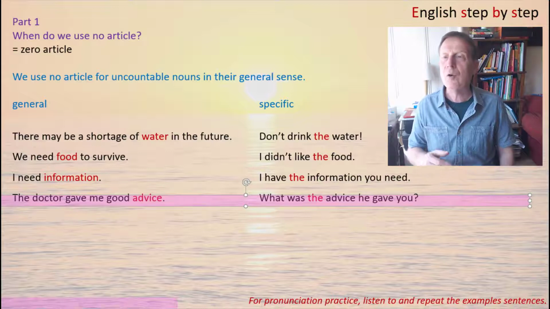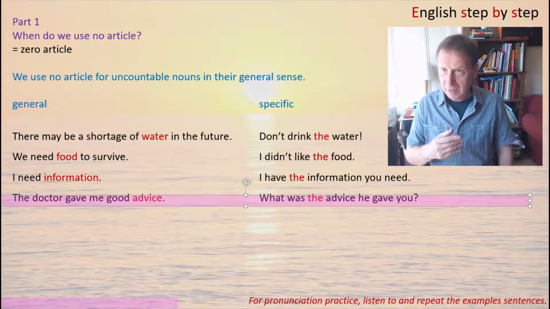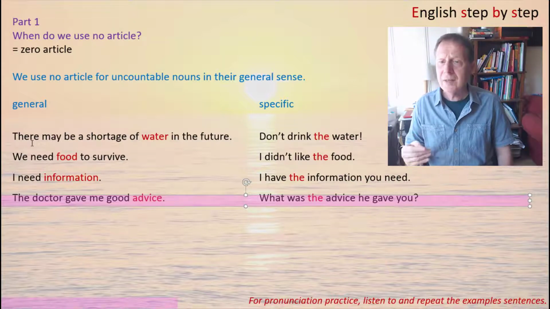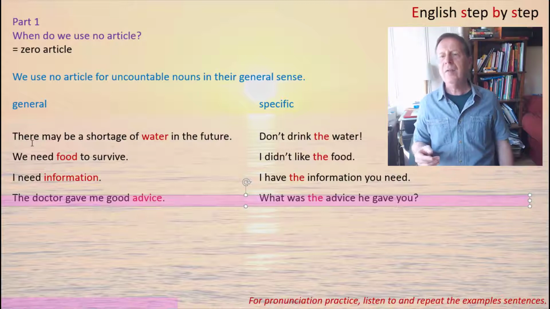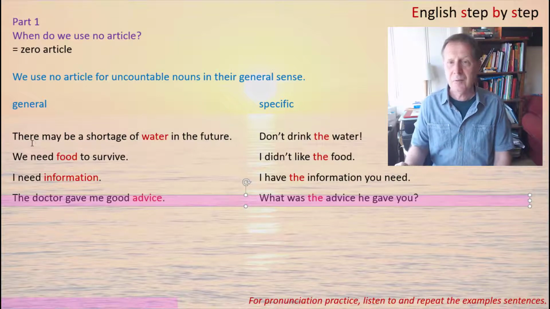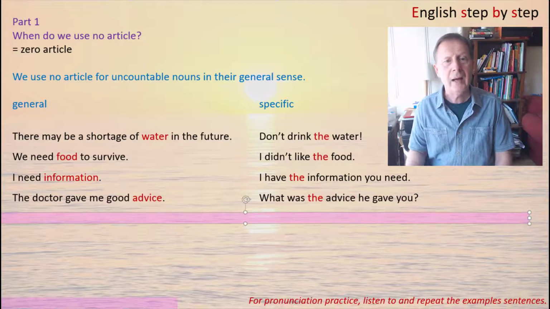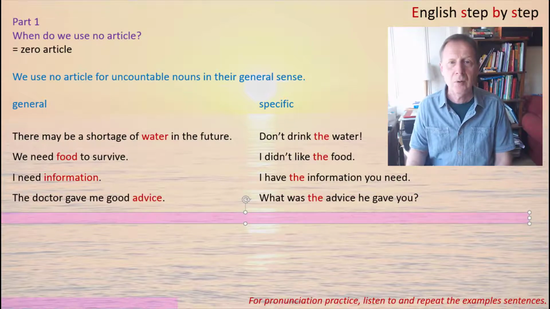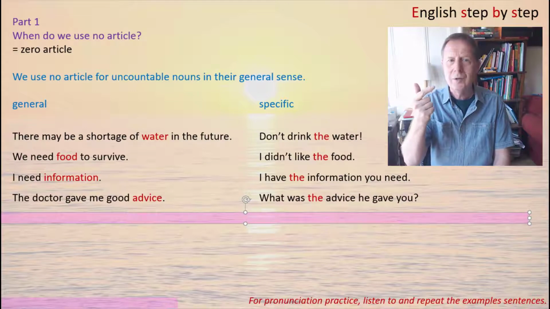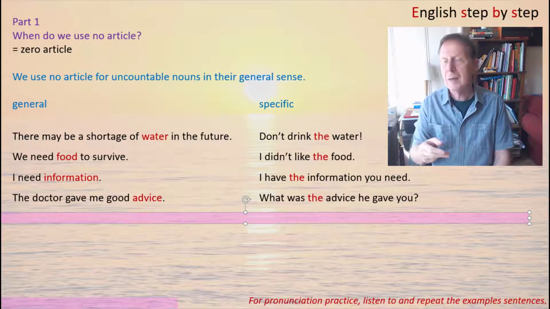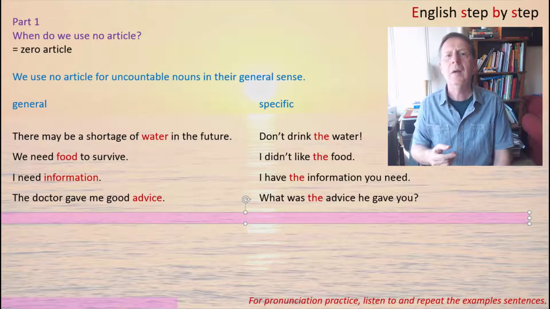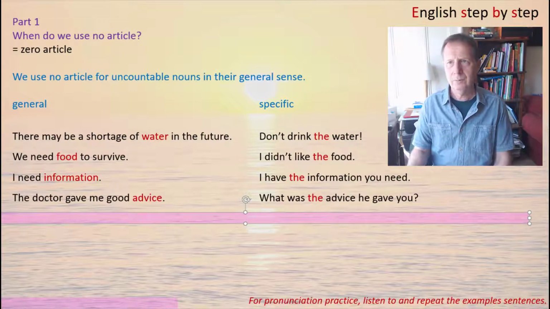Next example. The doctor gave me good advice. That means advice in general. The second sentence is a question. What was the advice he gave you? This is a question about the specific advice. So remember, if it's general and the noun is uncountable, water, food, information, advice, these are uncountable, then we don't use an article.